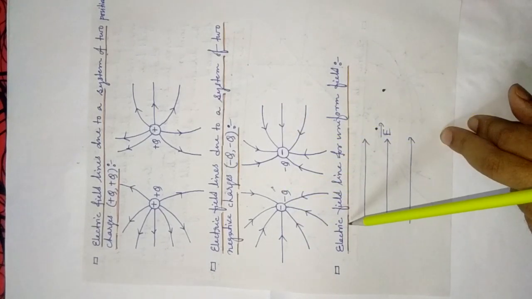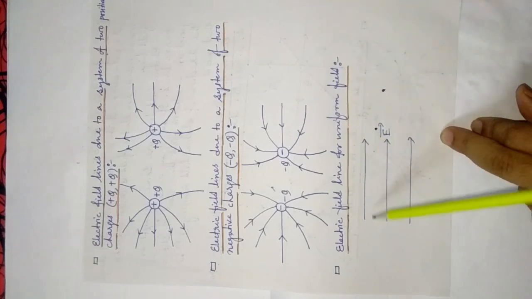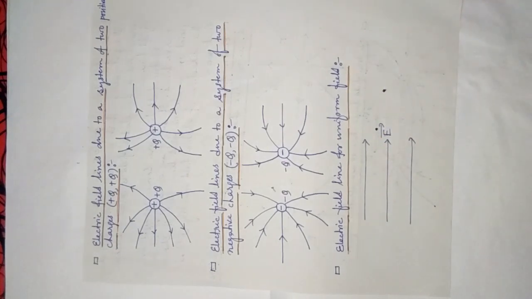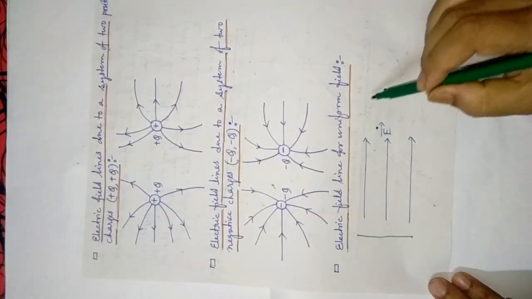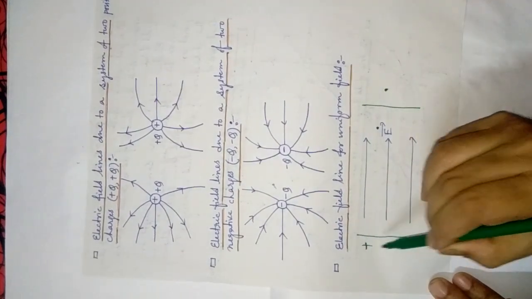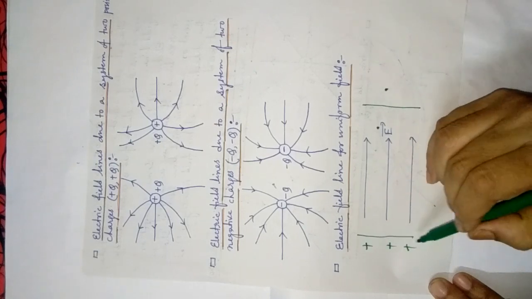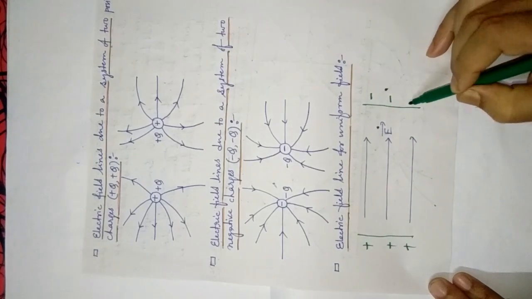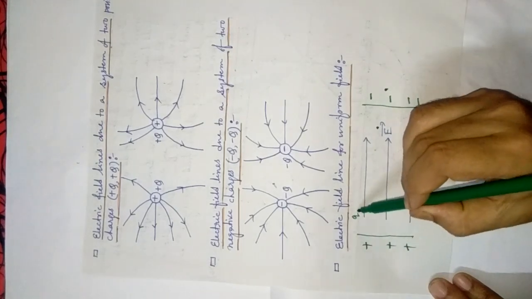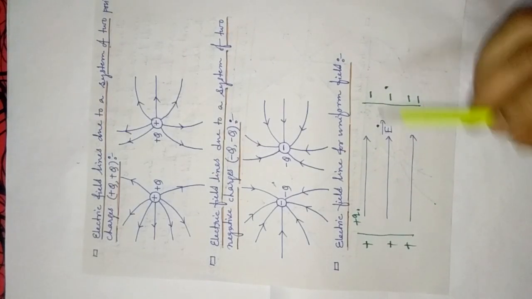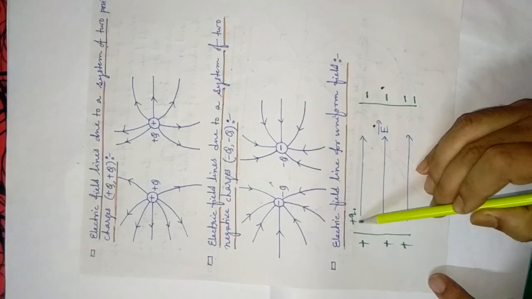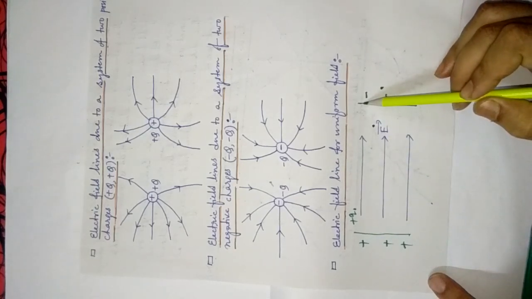But in case of uniform electric field, what will happen? In uniform electric field, I gave the concept earlier that if you place two parallel plates like this, suppose one is a positive plate here, though it is looking like a line, these are plates. If you place a vanishingly small positive test charge, it will be repelled by the positively charged plate and attracted by the negatively charged plate.